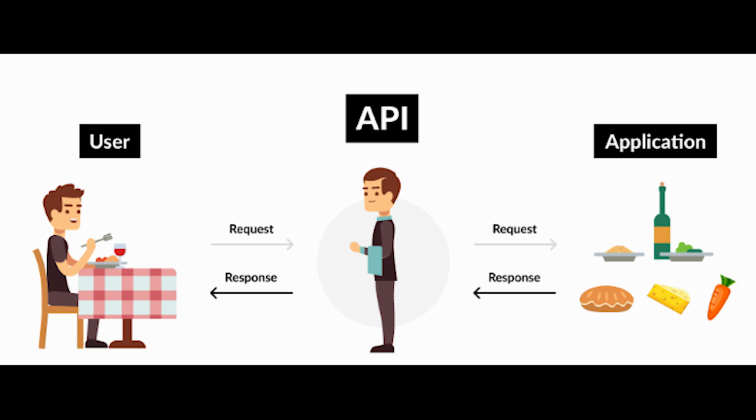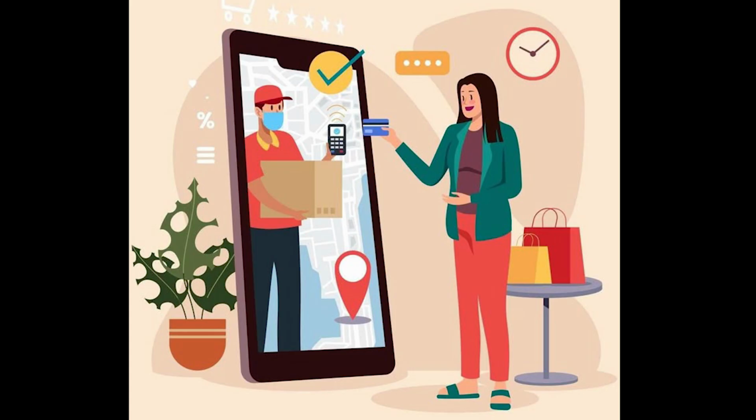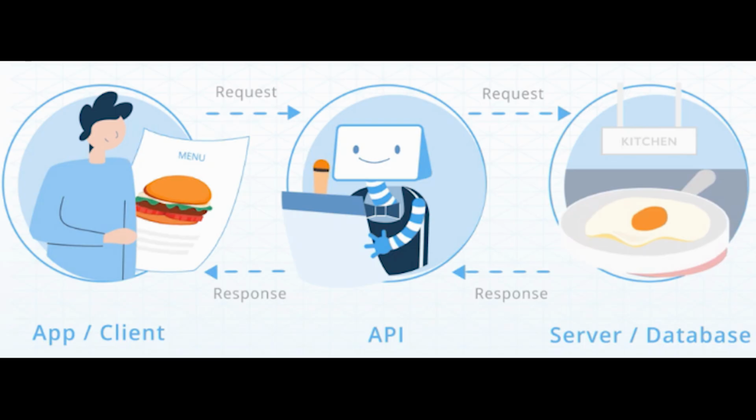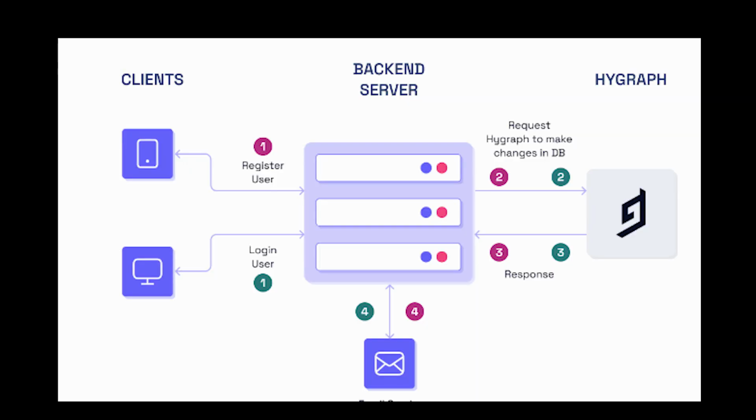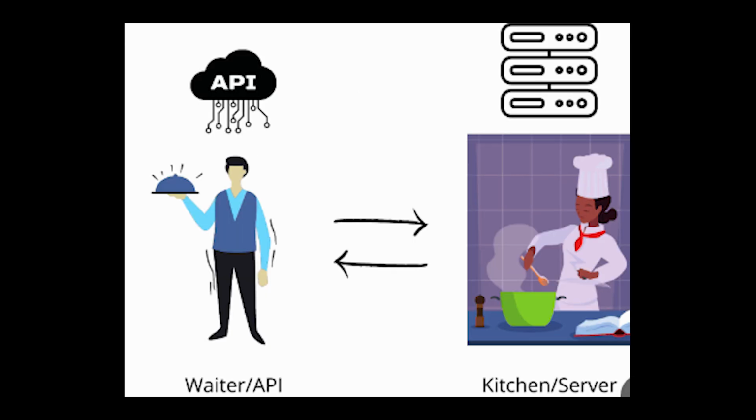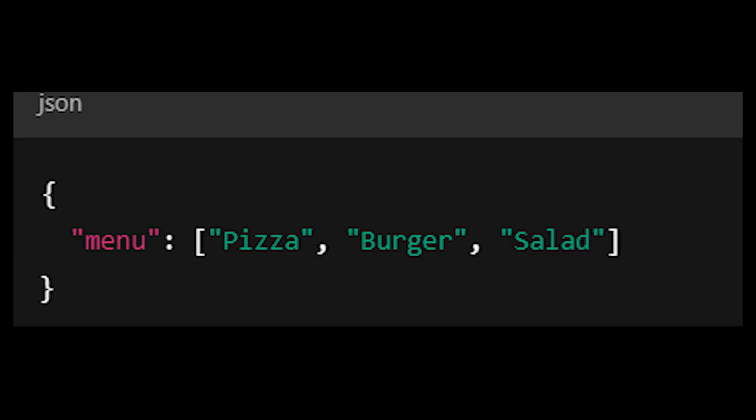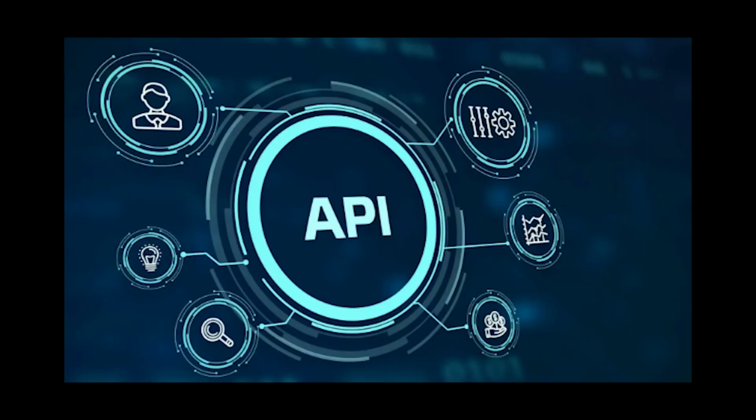Now let's apply this to apps. When you order food using an app, the app doesn't store all the restaurant data. It asks a server for it. But how does the app communicate with the server? It sends a request through an API, and the API returns the needed information. For example, when you request a restaurant menu, the API might return something like this.